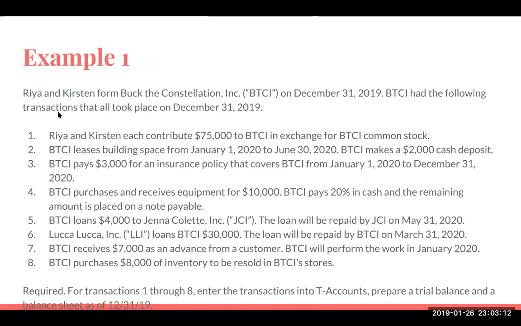We've got Rhea and Kirsten from Buck the Constellation Inc. on December 31st, 2019. BTCI had the following transactions that all took place on December 31st, 2019. Just give me a moment and I'll go to the Excel sheet.